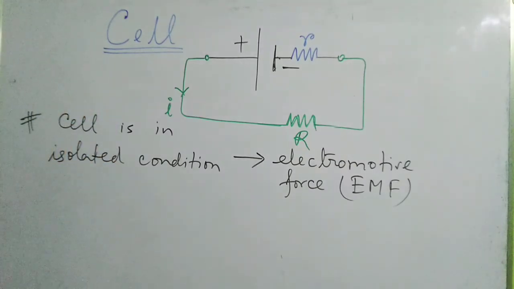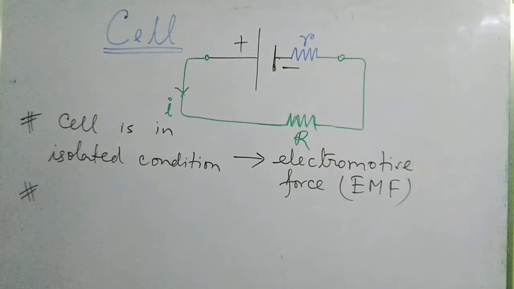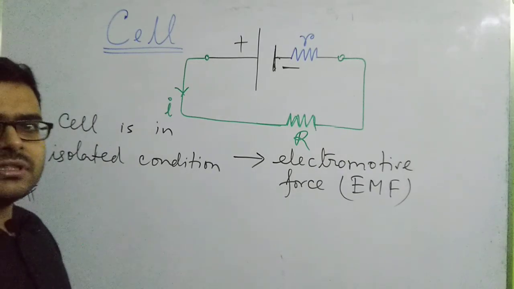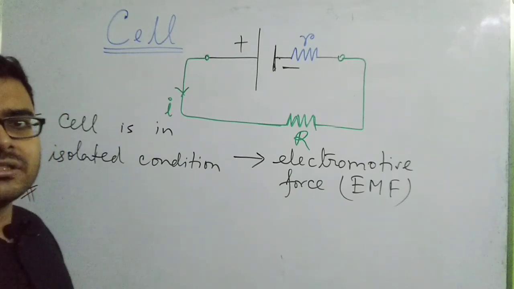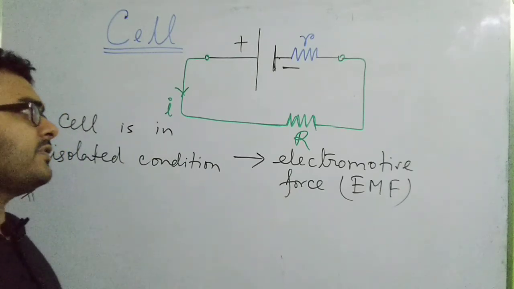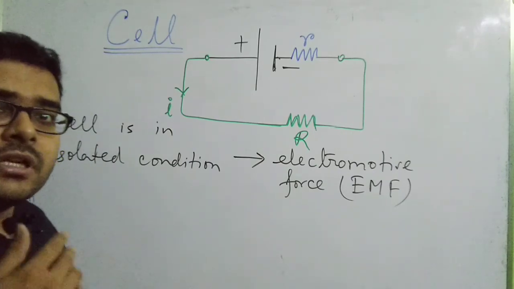Okay. Now when you connect the cell to an external circuit and the current starts flowing, then the potential difference decreases a little bit, and under that condition the potential difference that you obtain at the terminals of the cell is called the terminal voltage of the cell.